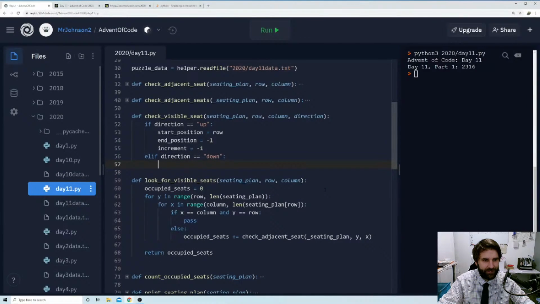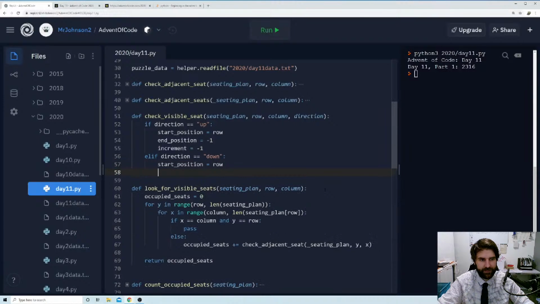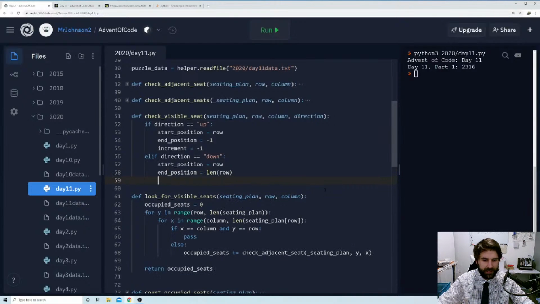If our direction is down, then our start position is going to equal row again. So maybe we don't actually need to set our start position in each of these ifs. We'll have a look at that. Our end position is going to equal the length of our row. However long that is, that's how far down we're going to go. And our increment is going to equal 1. Okay.